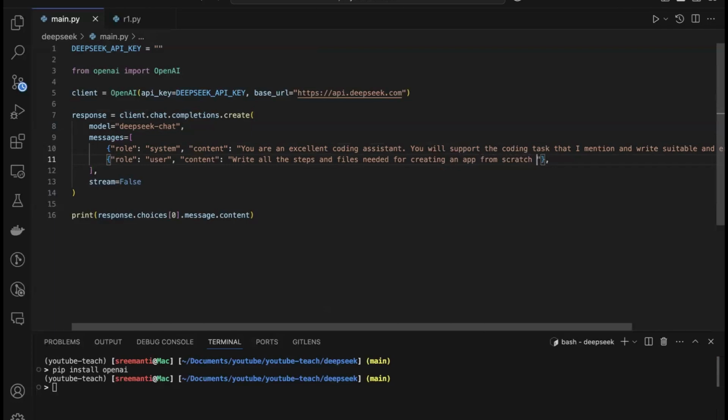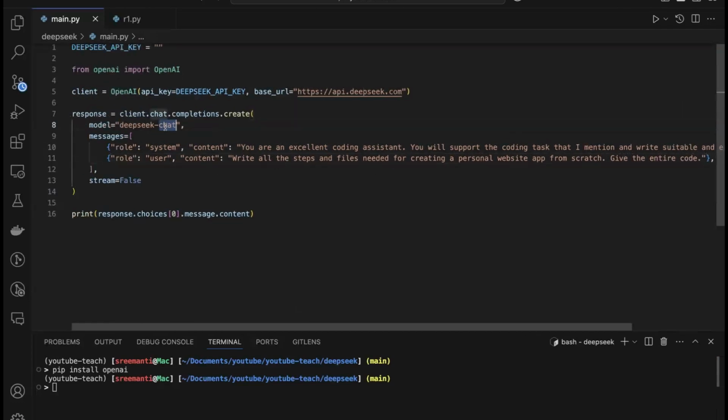What kind of app? Creating, let's say, a personal website app from scratch. Give the entire code. Amazing. Give this in chat and then you will see the results.